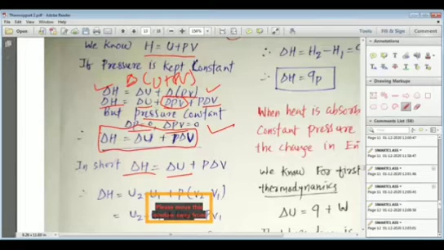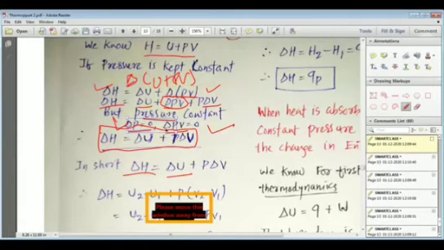Now delta U we write just as usual. Now we want to think about the term delta PV. But we know that delta P is equal to 0 because we are bringing about the change by keeping the pressure constant. And that is why delta P is equal to 0. And as delta P is equal to 0, my dear students, this is 0 into V, that is 0. And that is why we have delta H is equal to delta U plus P delta V. Am I clear? Do you understand?